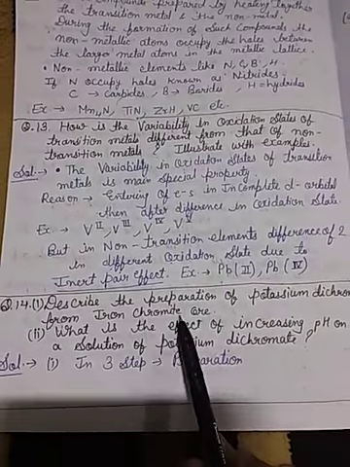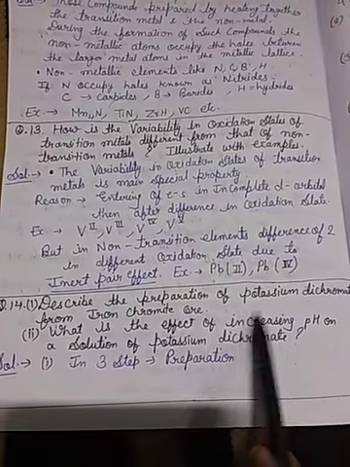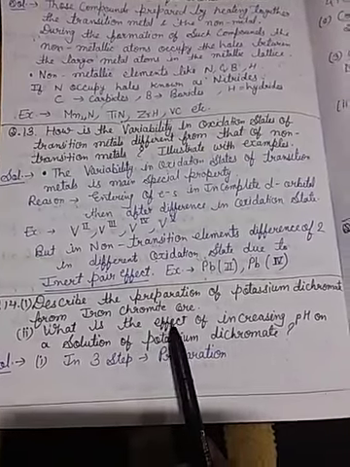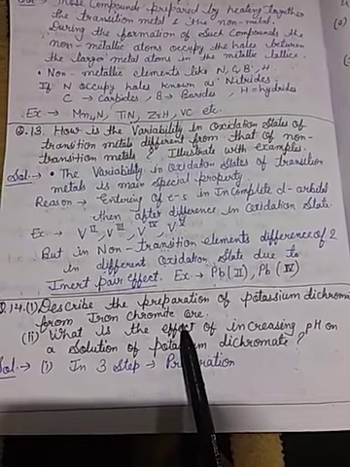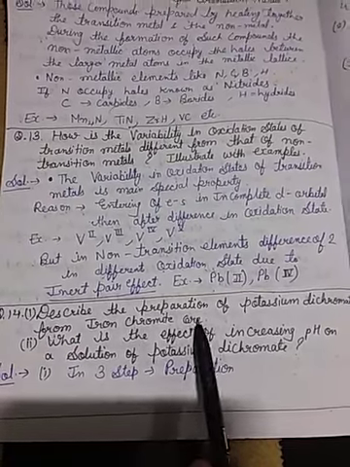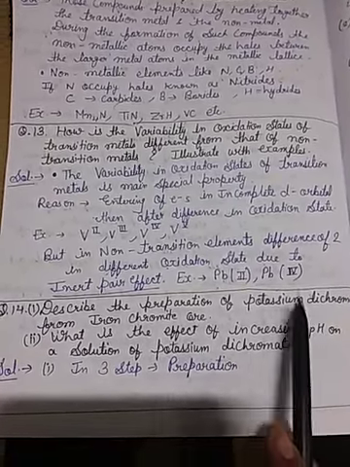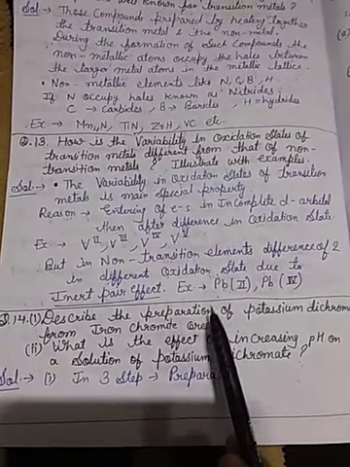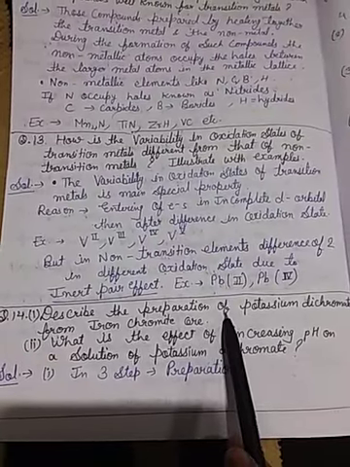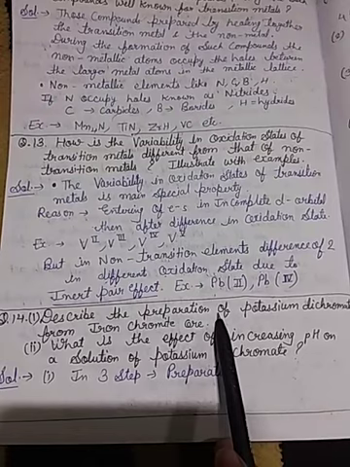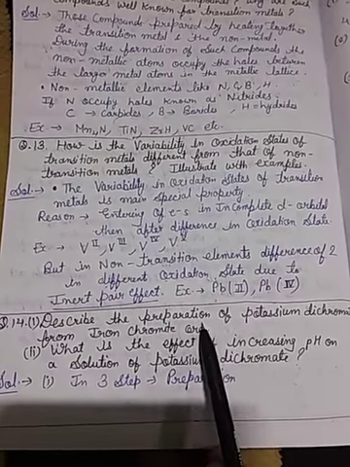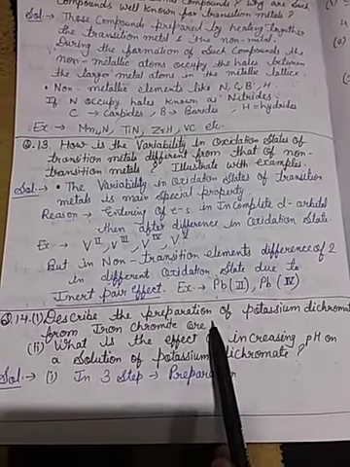Question number 1. Describe the preparation of potassium dichromate from iron chromate. So, the preparation of K2Cr2O7, and this question I already completely discussed in the chapter. So this question is your homework. First you see it and then practice.